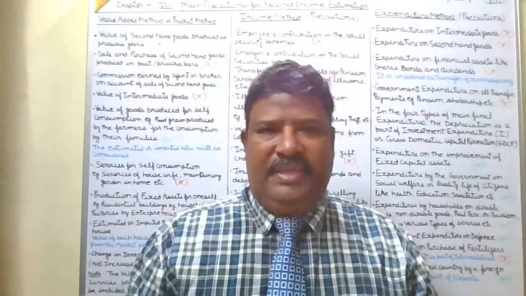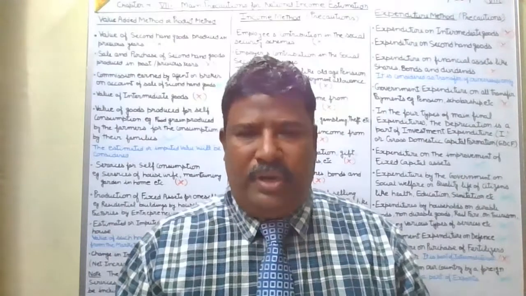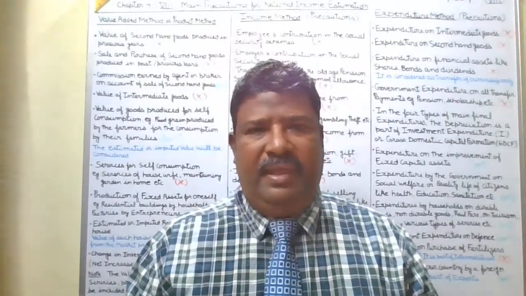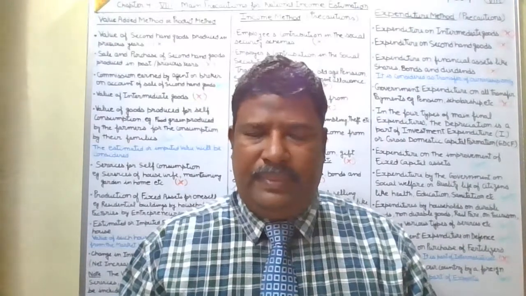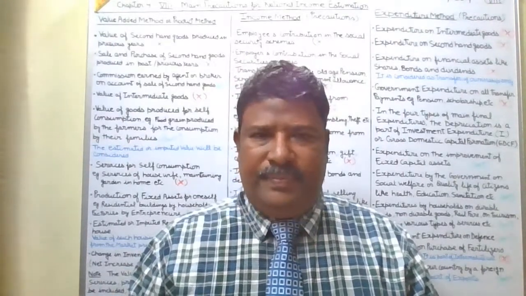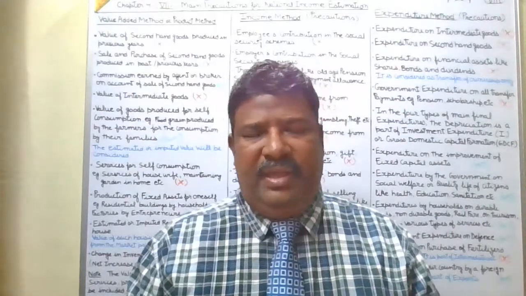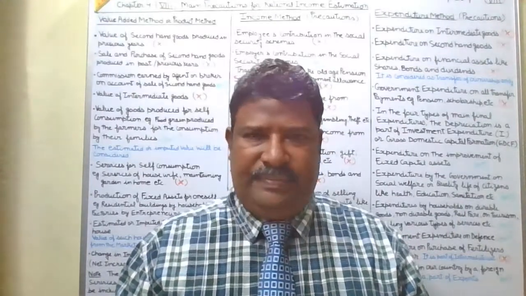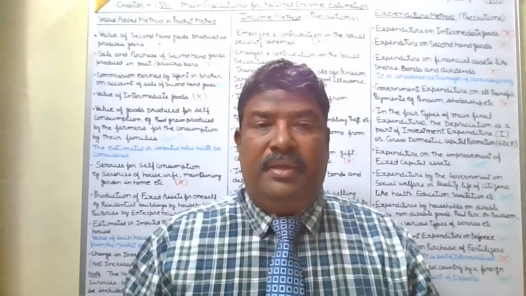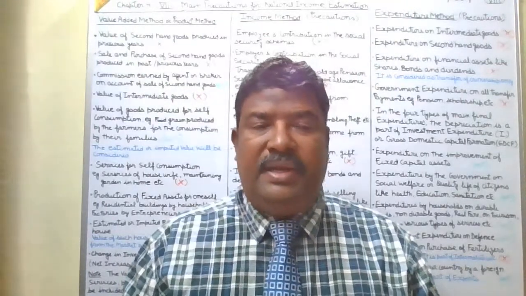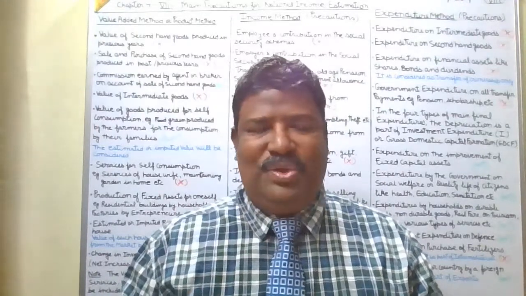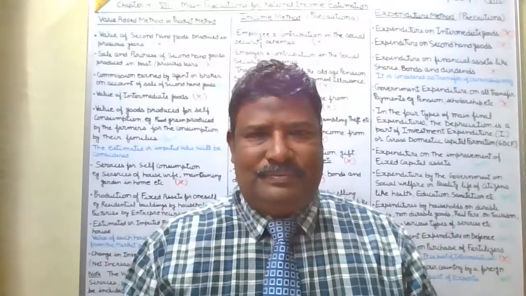In the product method, we get GDP by adding the GVAMP of the primary sector plus GVAMP of the secondary sector plus GVAMP of the tertiary sector. Here we need to be careful regarding change in inventory and change in stock in this gross value addition method.